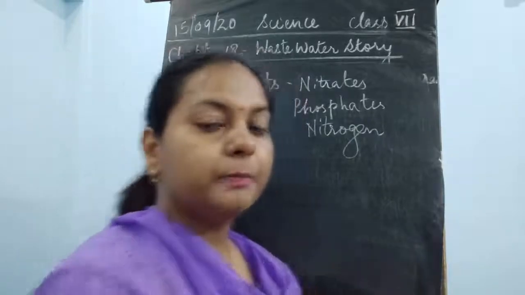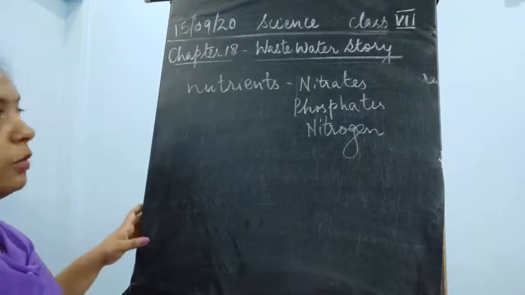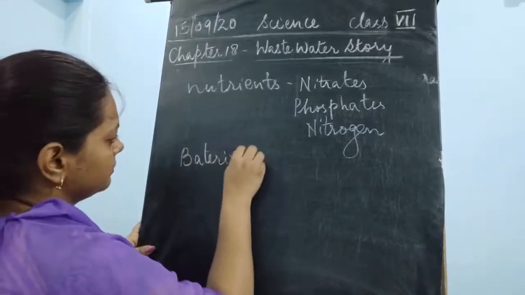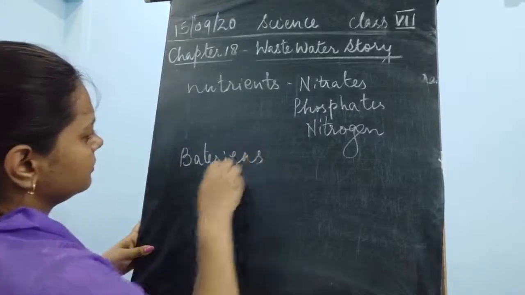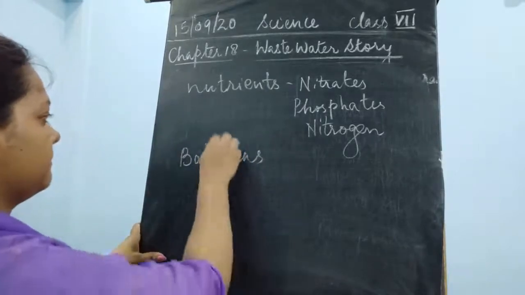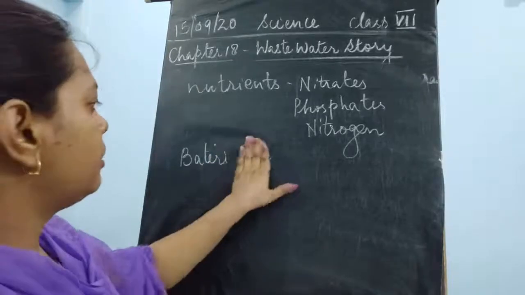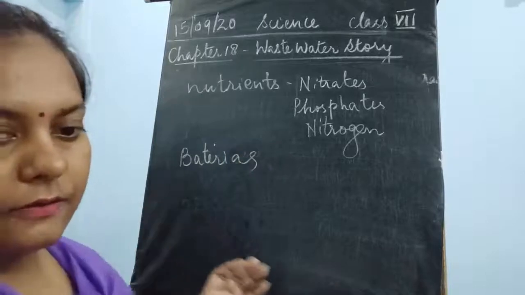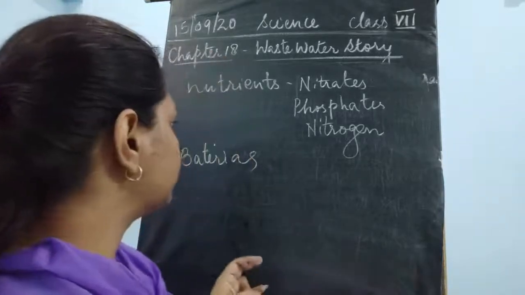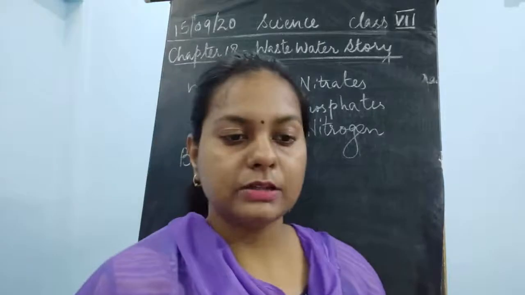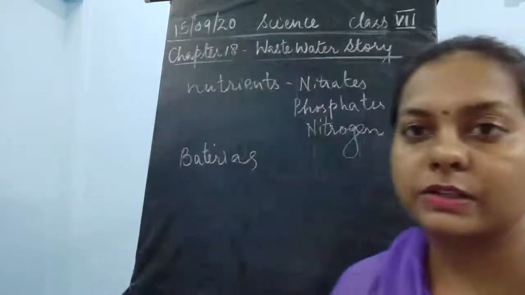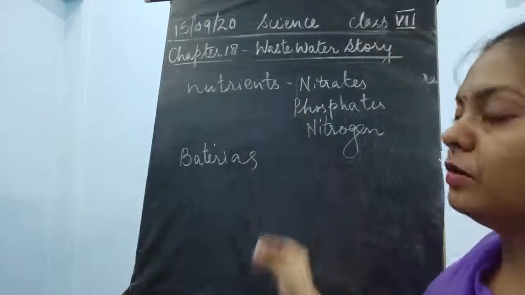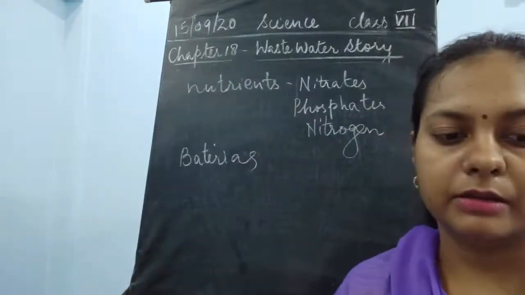Now after that, we'll talk about the next impurity, which is the bacteria. These bacteria are always utilizing these bad products like wastewater, and they grow very frequently.